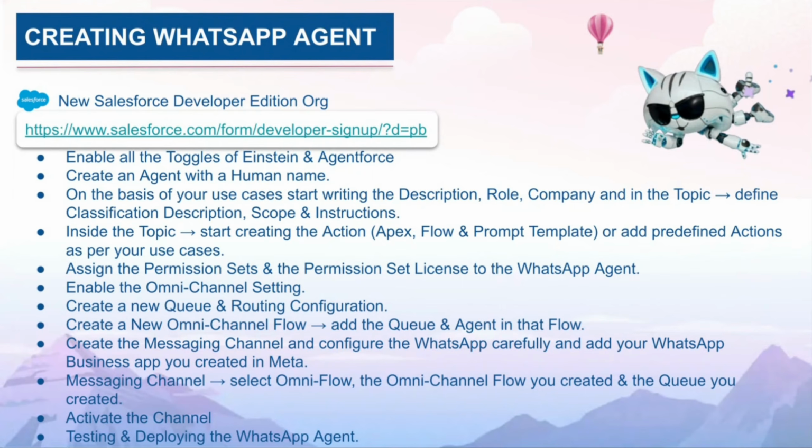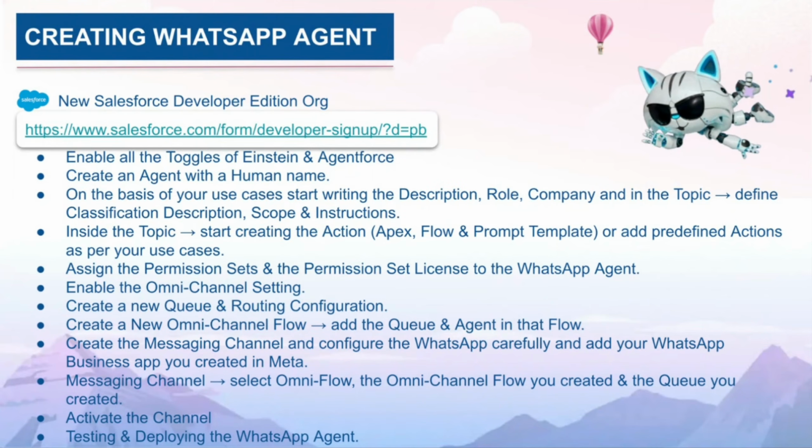After that, once it's done, you need to enable the omni-channel settings. Enable that, because without enabling it, you cannot create a queue or routing configuration. So enable omni-channel from the quick find search. Once that is done, you need to create a queue. First, create a queue.